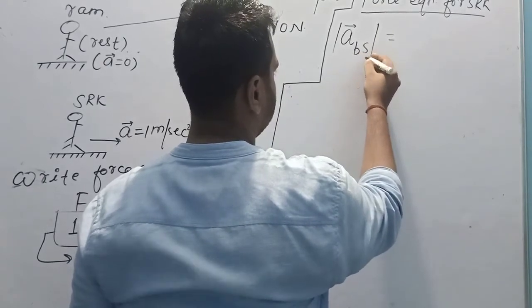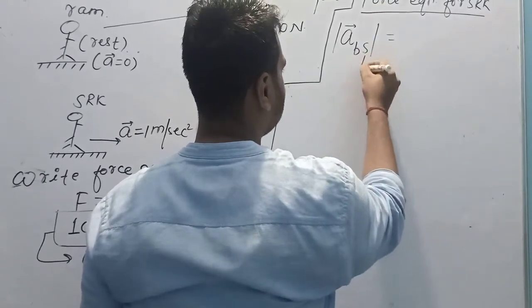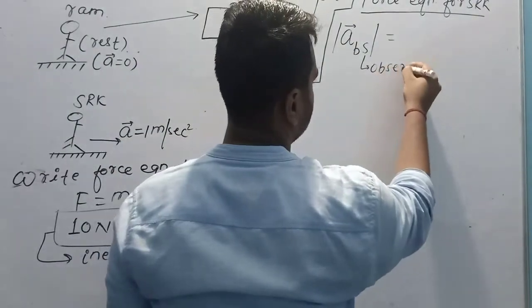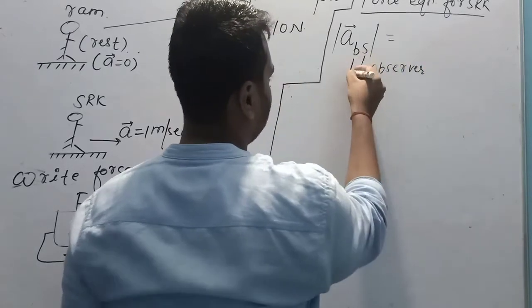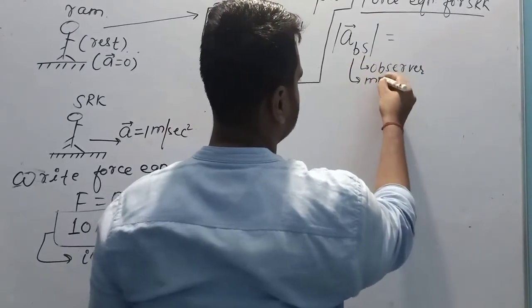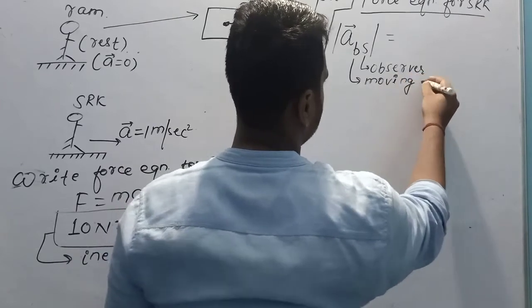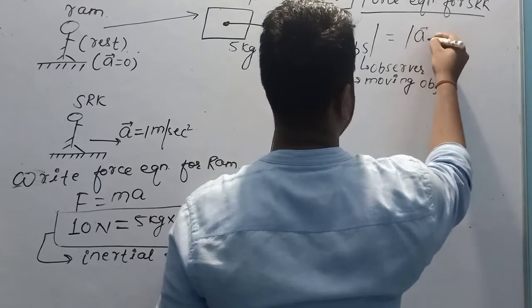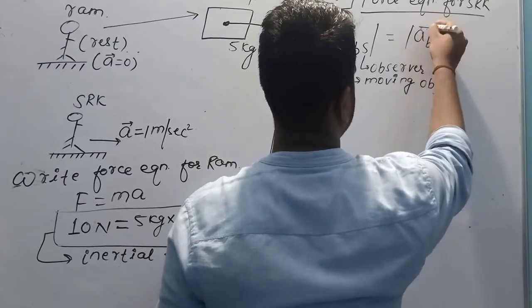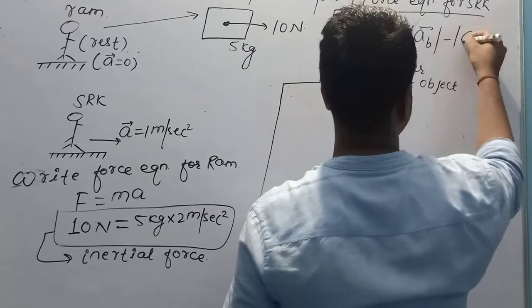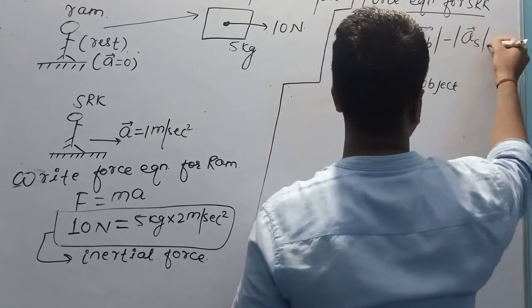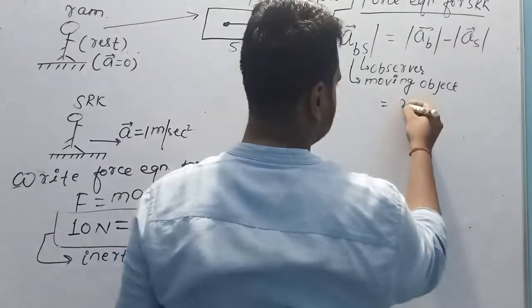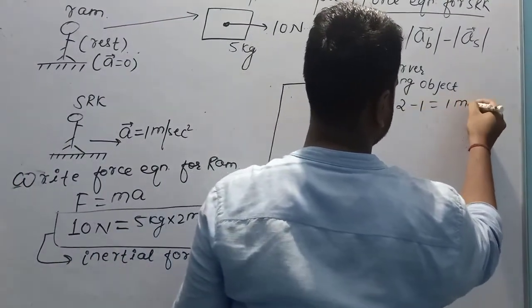A subscript BS, acceleration of block with respect to SRK. Here SRK, the second alphabet, is the observer. The first alphabet is the moving object. Then I will get the magnitude of acceleration of block B minus the magnitude of SRK's. So finally, the acceleration of this block is 2 meter per second square minus 1, that is 1 meter per second square.